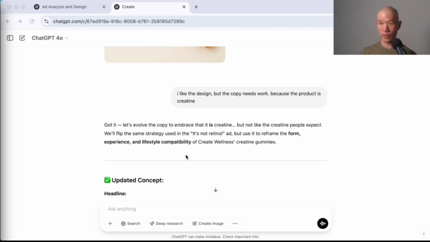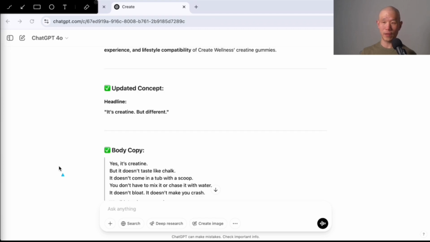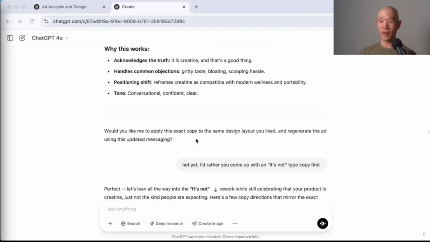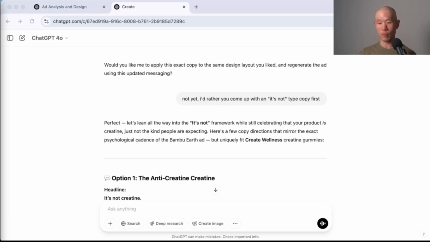So that's exactly what I said right after, which was I like the design, but the copy needs work because the product is creatine. So what it ended up giving was sort of flat copy that I didn't really like. It's creatine, but different. To me, having to say you're different isn't as strong as showing that you're different. So the feedback that I gave was not yet. I'd rather come up with an it's not type copy first because I like that approach more.